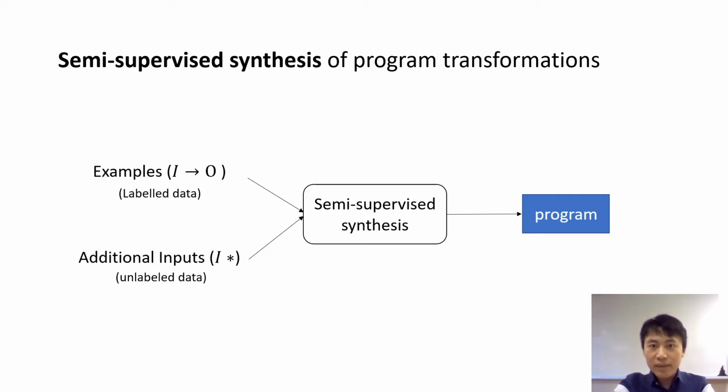Inspired by semi-supervised learning, which learns a model from both labeled data and unlabeled data, we propose a semi-supervised synthesis. Our semi-supervised synthesis generates a program using both input-output examples and additional inputs. The input-output example corresponds to labeled data, while additional input corresponds to unlabeled data. Our main insight is that the additional input can help us disambiguate how to generalize the transformation by providing more inputs that should be manipulated by the transformation program.